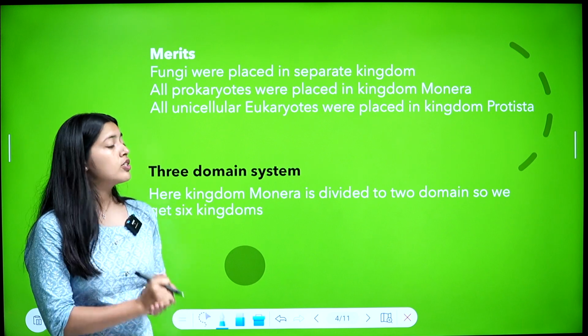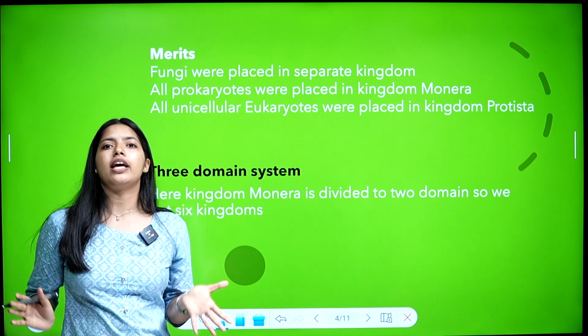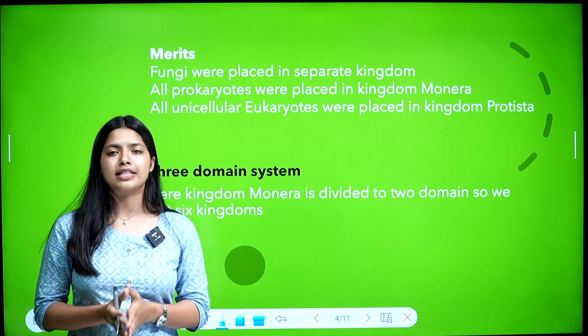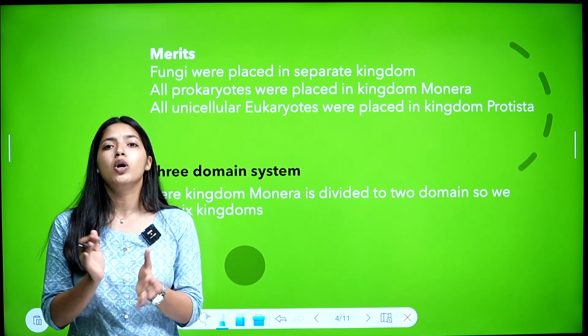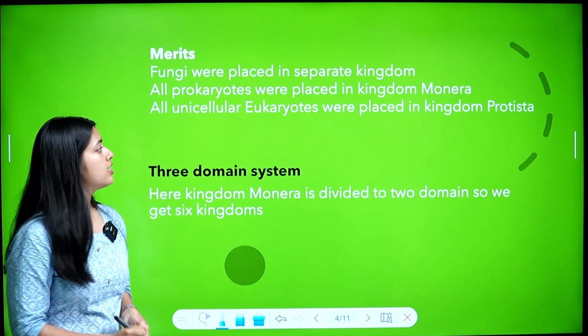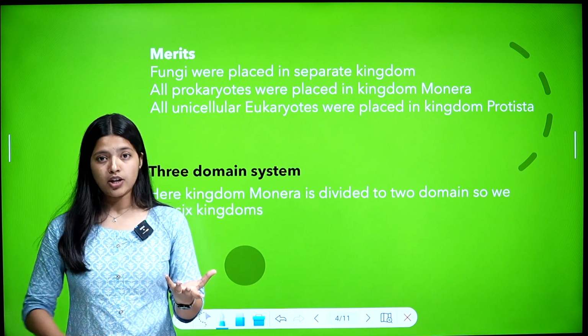And prokaryotes were placed in kingdom Monera. All prokaryotes, all organisms without a definite nucleus, were placed in a separate kingdom called kingdom Monera. And then all unicellular eukaryotes were placed in kingdom Protista. So there are eukaryotes and prokaryotes.